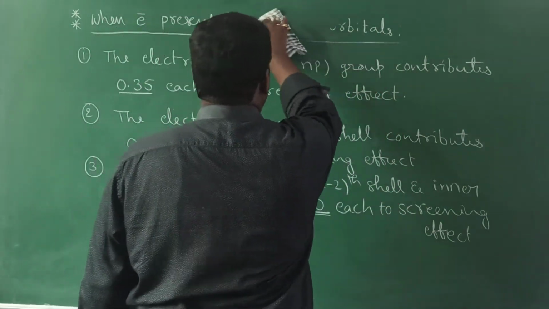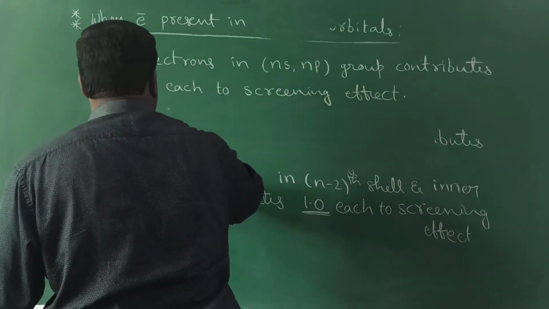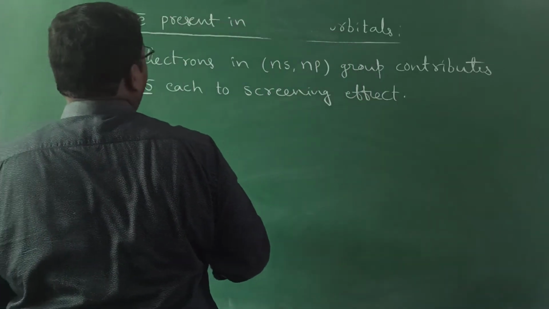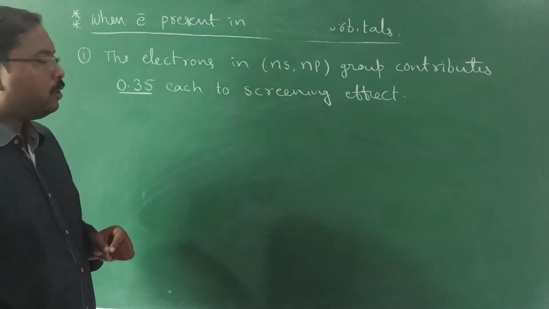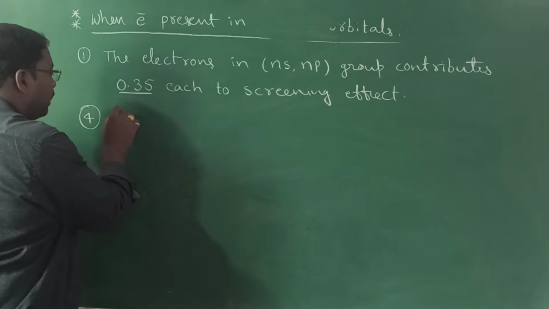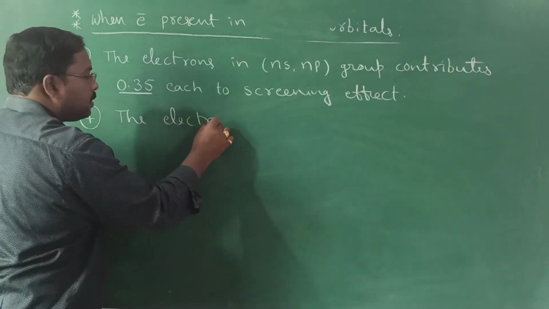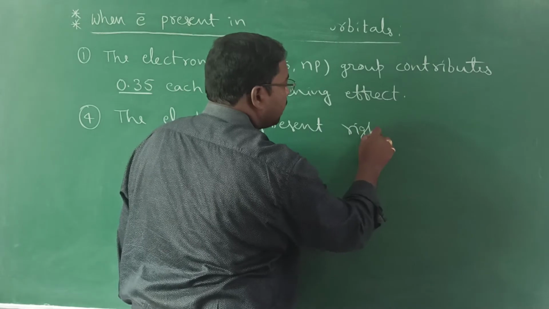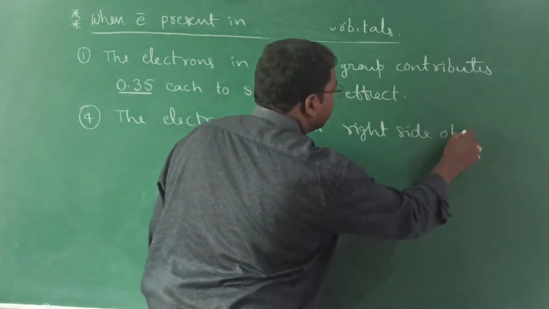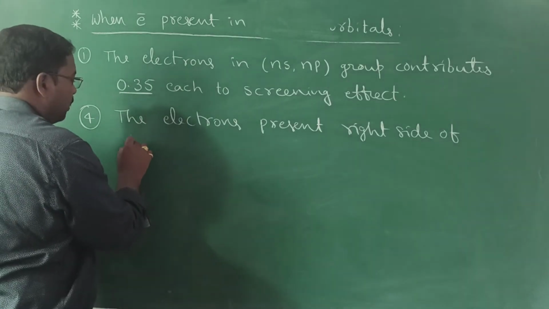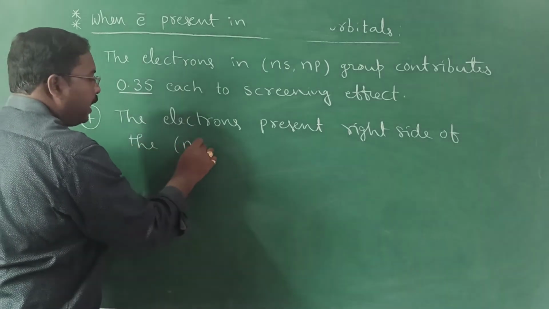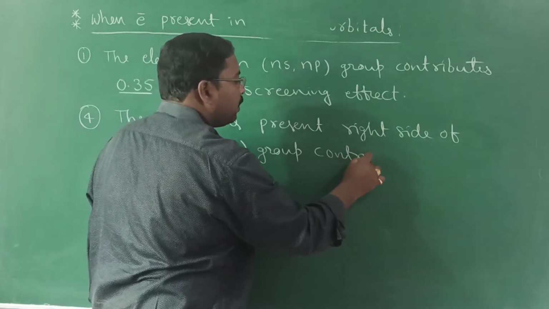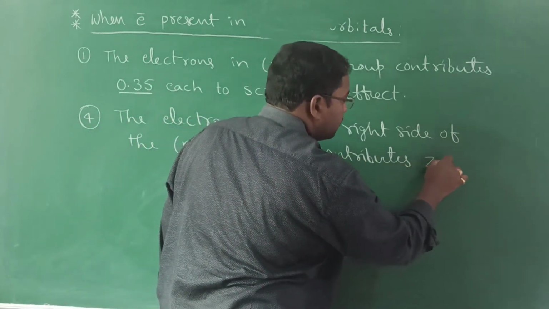For example, after this third rule, write one more rule regarding the s and p: the electrons present on the right side of the ns or np group contribute 0.